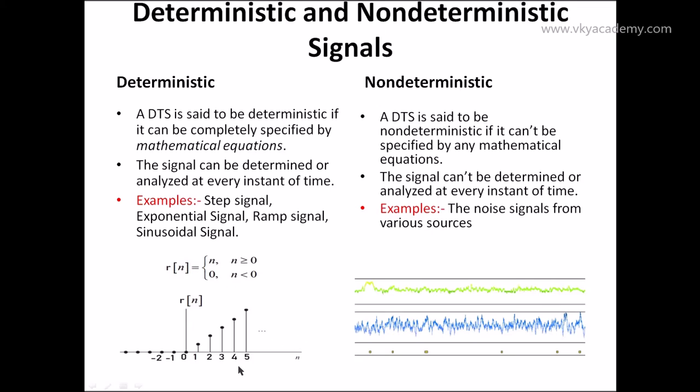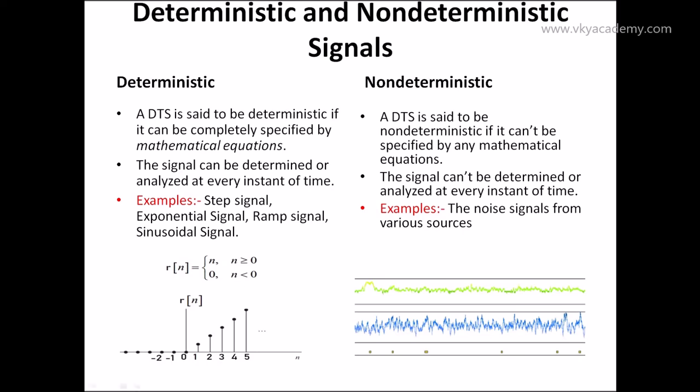So basically, at any instant of time, if you want to find the value or amplitude, you can easily find it by this mathematical equation or this graph. Let's say I want to find the amplitude at 10 seconds. Then I can say that at 10 seconds, the amplitude will also be 10. So in this way, any deterministic signal can be specified by mathematical equations, and we can determine the amplitude value of the signal at any instant of time.